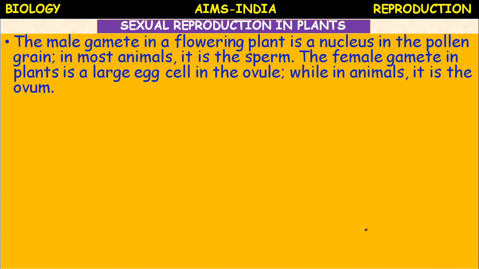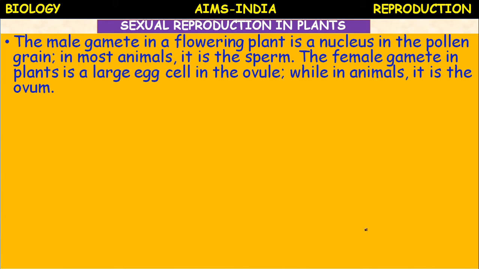In plants, pollen grain. The female gamete in plants is a large egg cell in the ovule, whereas in animals it is called ovum.